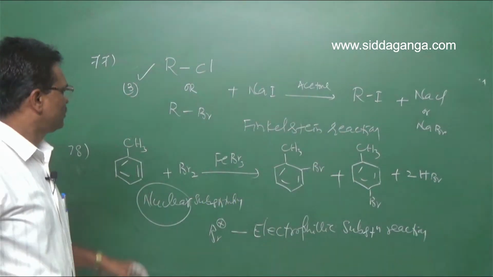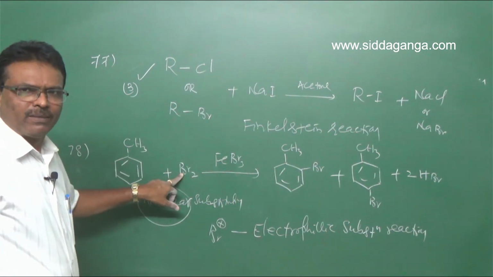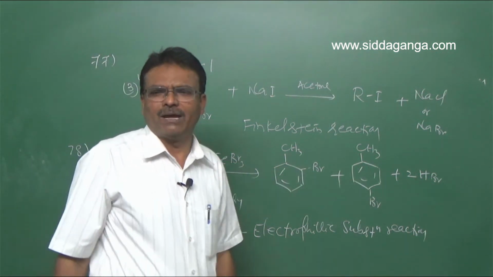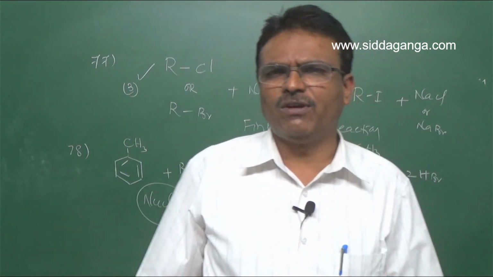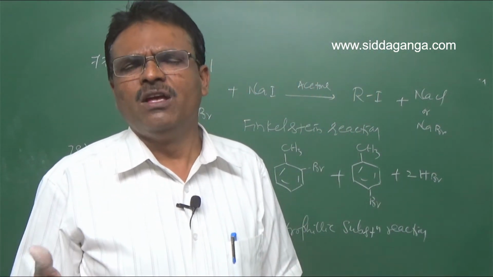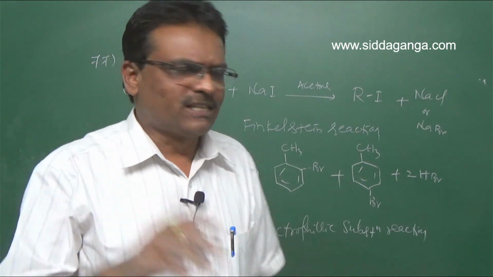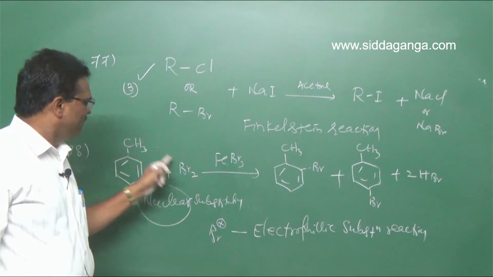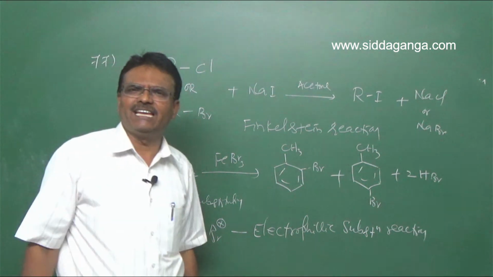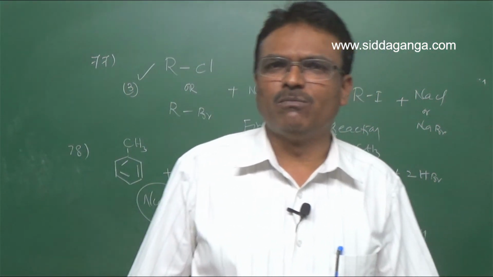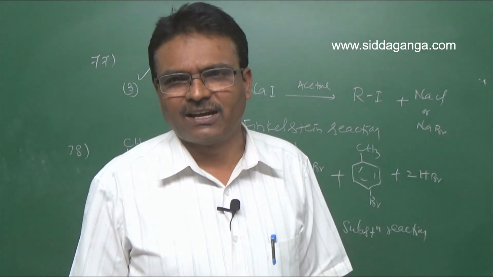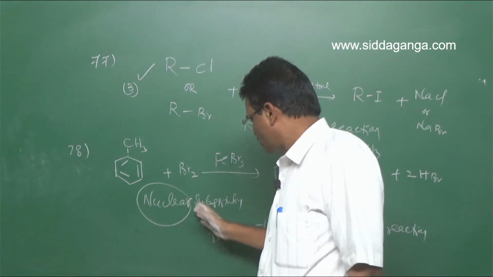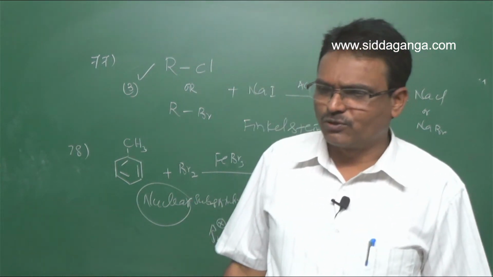Clear? So reaction of toluene with bromine in the presence of ferric bromide catalyst to form orthobromotoluene and parabromotoluene. So this is an example for electrophilic substitution, nuclear substitution. Suppose if the same reaction is carried out in the presence of sunlight, so bromine substitutes at the side chain, which we called side chain chlorination, side chain bromination, side chain reaction. But this is nuclear substitution reaction. So nuclear substitution means electrophilic substitution reactions.